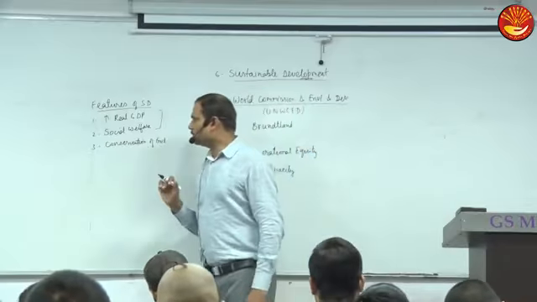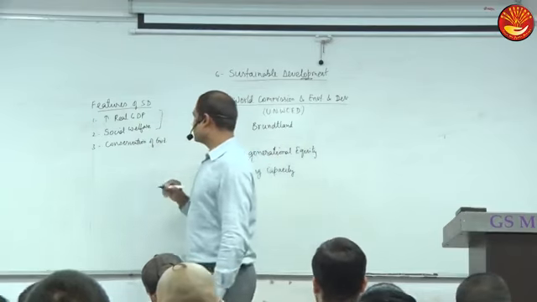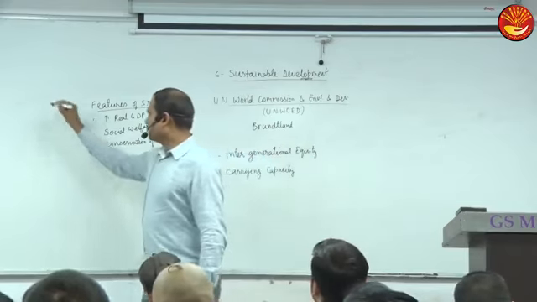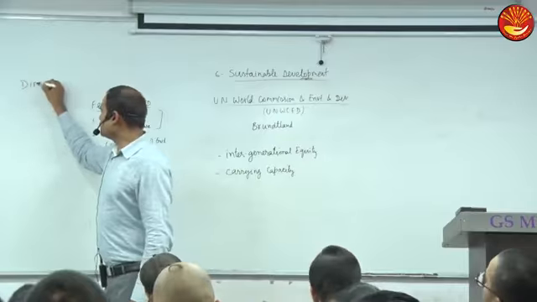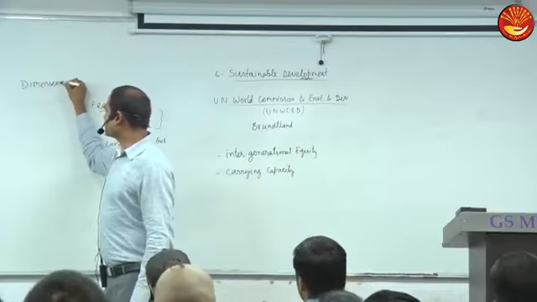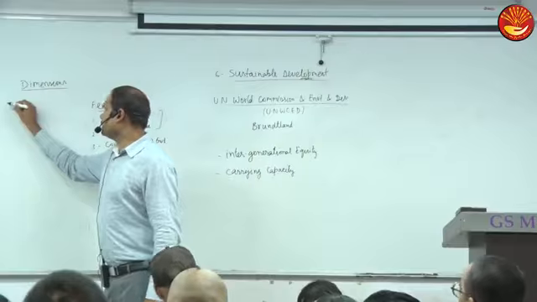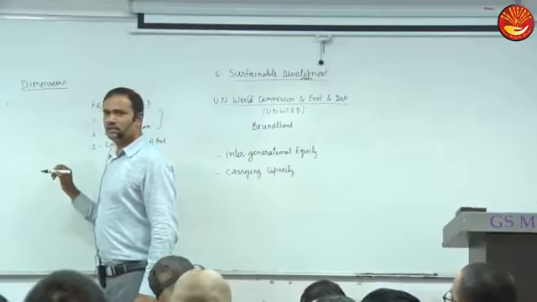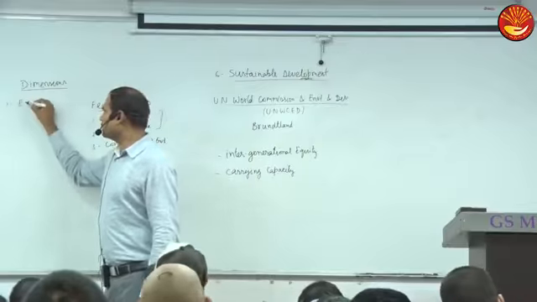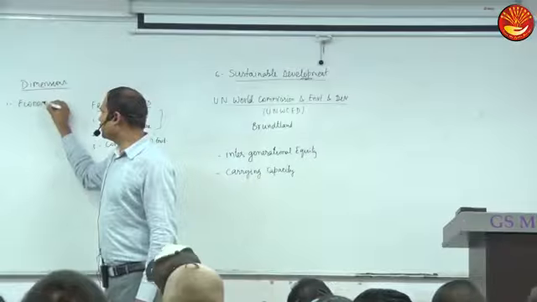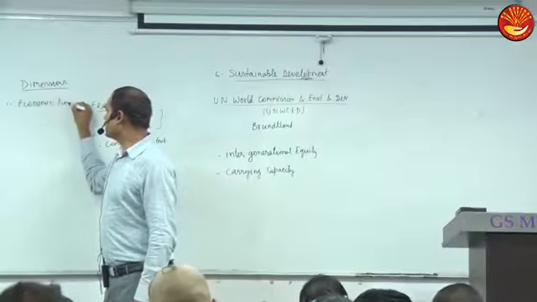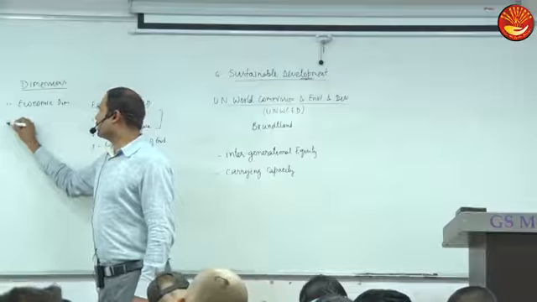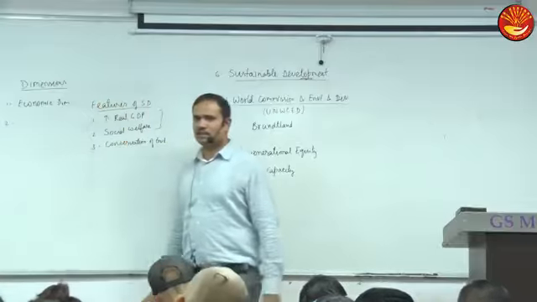Okay. In other words, how many dimensions are there in this? What are the dimensions? Can we say it has an economic dimension? Yes or no? Yes, one is economic. Can we say it has a social dimension?